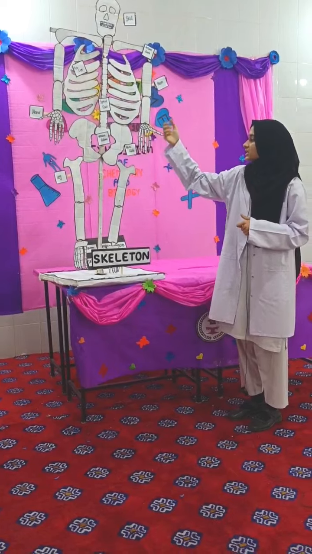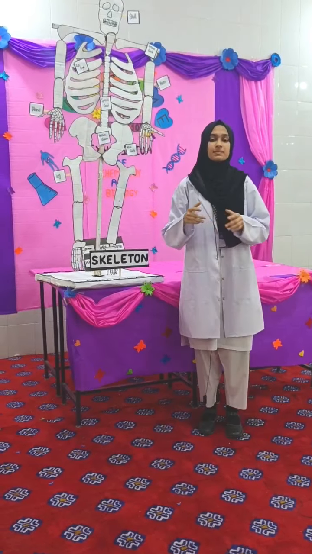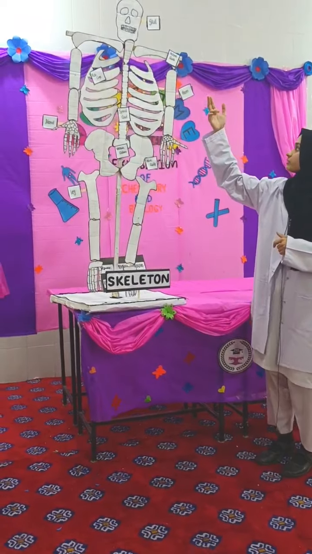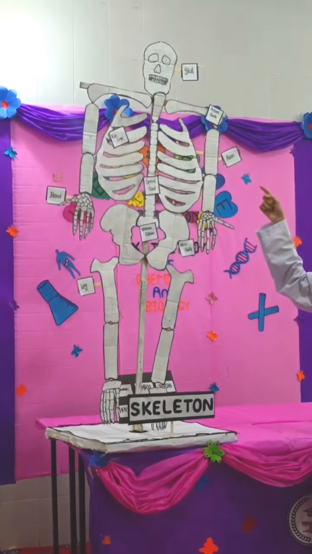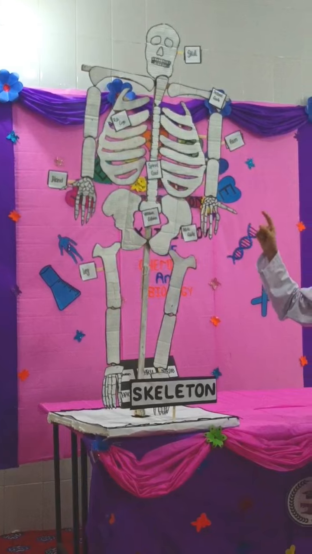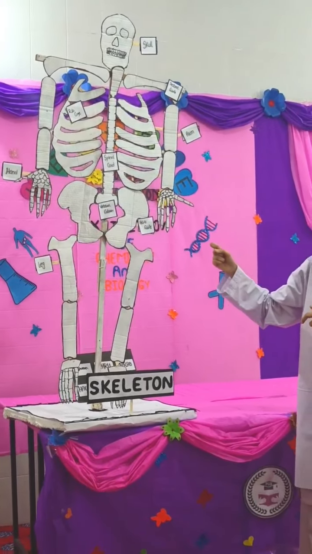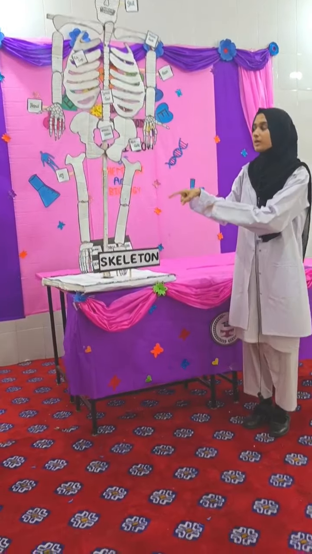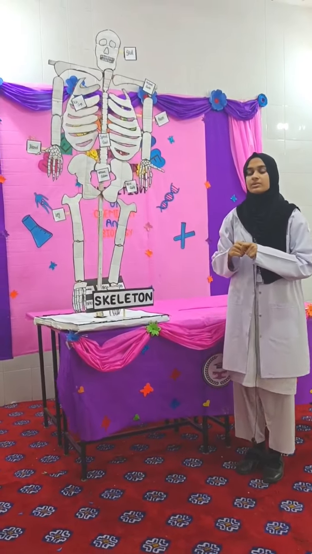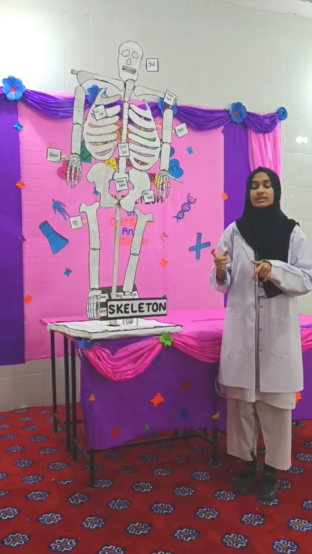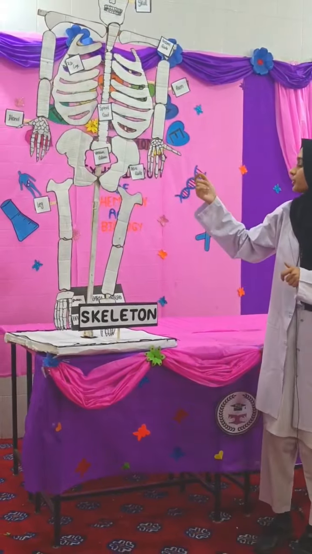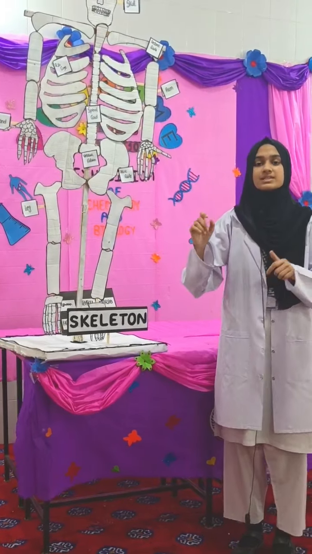cord, rib cage, legs and foot. Now I will explain the function of its components. The skull protects our brain and spinal cord. The pectoral girdle is a bony structure and connects with the upper limb. The pelvic girdle also has a bony structure and is connected with the lower part of the trunk. The vertebral column is also known as the spine bone and it is the main part of the human body. It is flexible.